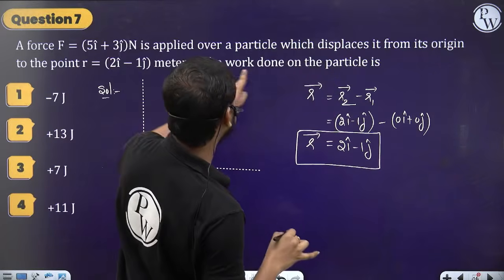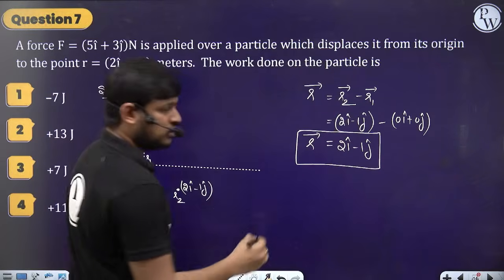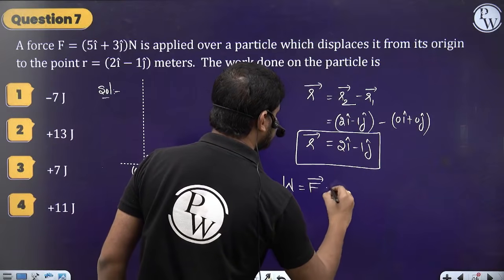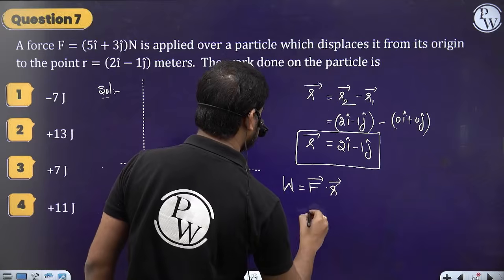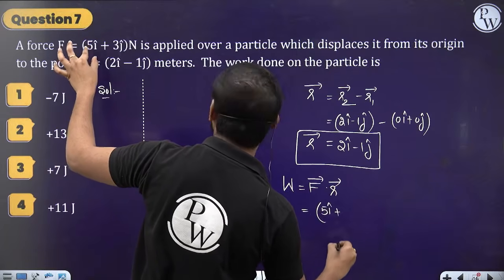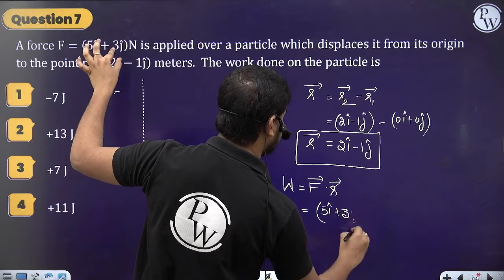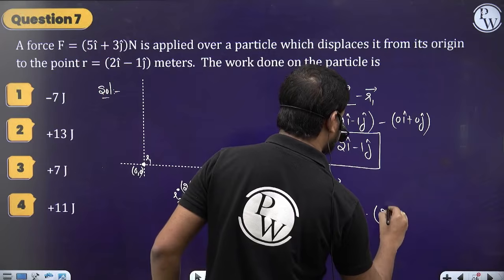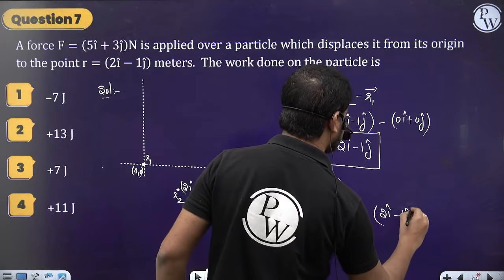Now they are asking what is the work done on the particle. The work done will be equal to force dot displacement vector, right? So what is the force vector? 5 i cap plus 3 j cap, right? Dot the displacement vector, which is 2 i cap minus 1 j cap, right?